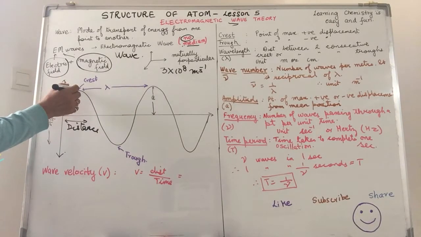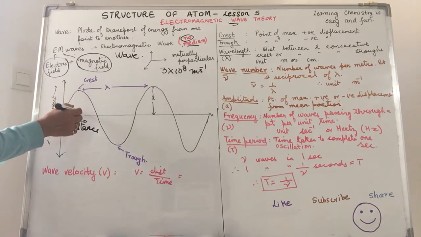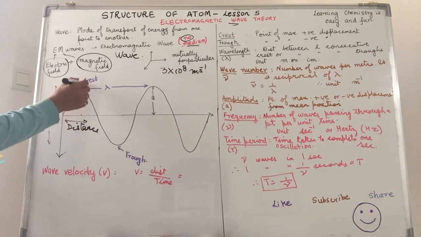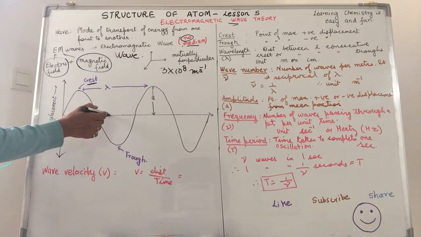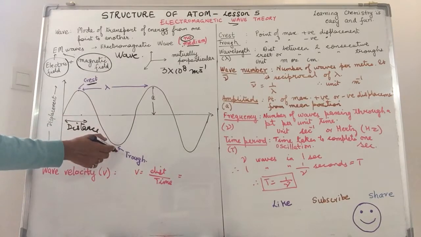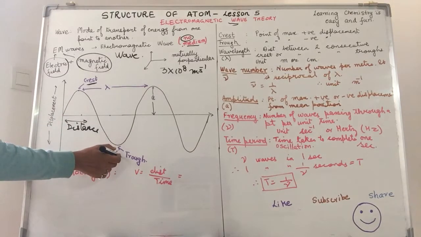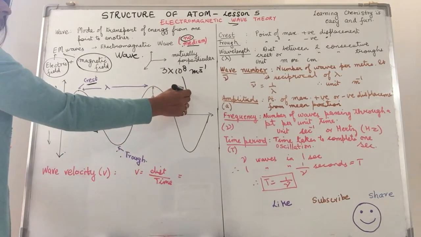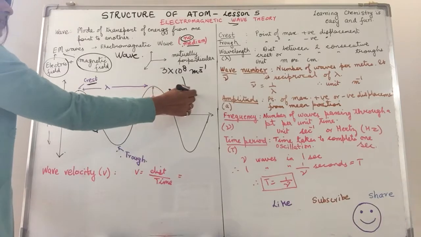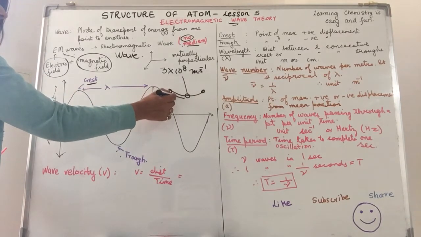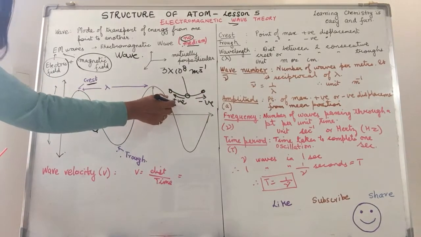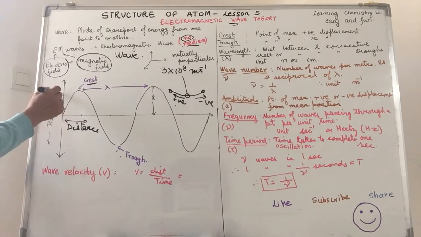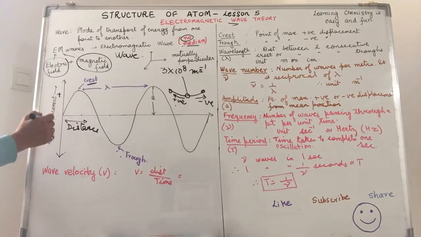When it moves so that it is at maximum distance from its mean position, is what we call as crest. When it is maximum distance from its mean position but in the opposite direction, then it is called as trough. It is just like I have a pendulum over here. The pendulum moves left and right. So if I consider this direction as positive, then this direction becomes negative. It can be vice versa, but by convention what do we do is the points above this line become positive, the points below this line become negative.